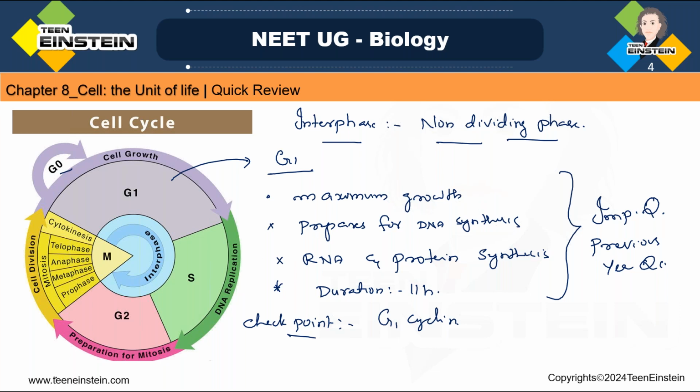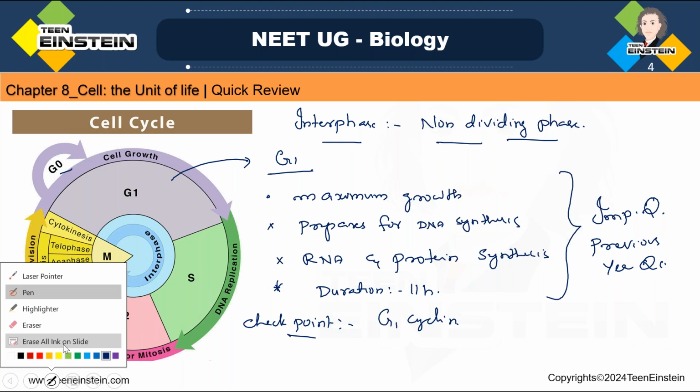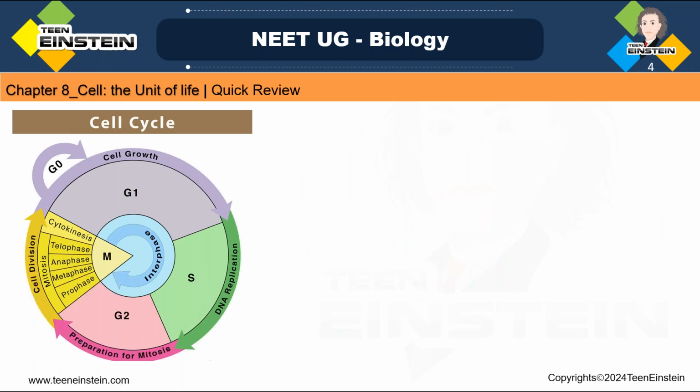Clear? So next, if everything is fine, the cell is moving to the next stage. If it is not, it won't move. It won't cross the checkpoint. Clear? So next we are moving to this S phase. In this S phase, DNA replication takes place and the overall amount of DNA doubles per cell. S phase is a synthetic phase.